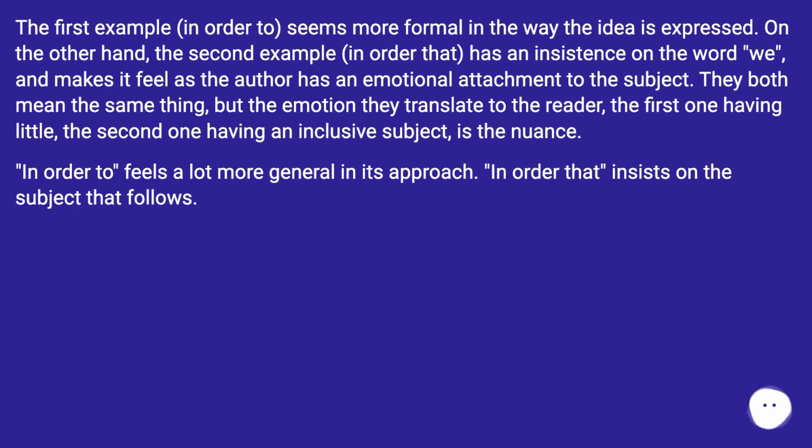The first example, in order to, seems more formal in the way the idea is expressed. On the other hand, the second example, in order that, has an insistence on the word we, and makes it feel as if the author has an emotional attachment to the subject. They both mean the same thing, but the emotion they translate to the reader, the first one having little, the second one having an inclusive subject, is the nuance.